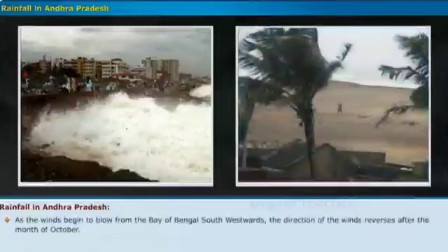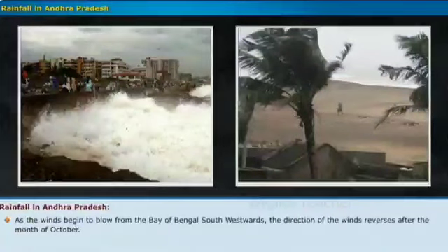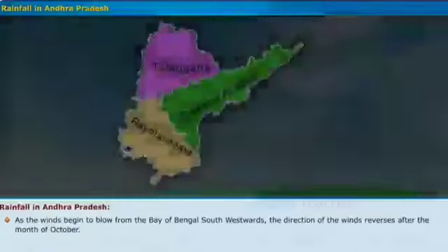As the winds begin to blow from the Bay of Bengal southwestwards, the direction of winds reverses after the month of October. Due to this, heavy rains in coastal Andhra Pradesh and moderate rains in Rayalaseema and Telangana districts are caused in the months of October to December. This is called northeast monsoon or the return monsoon.